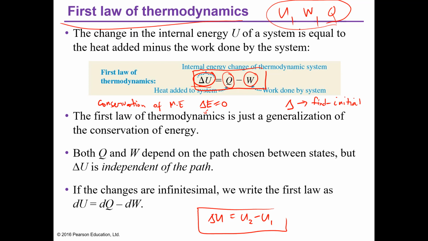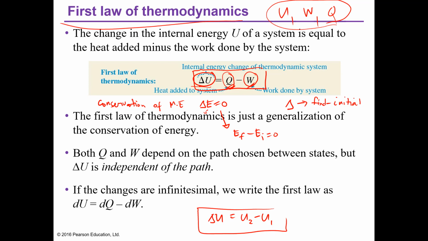The energy final minus energy initial must be equal to 0: kinetic energy final, kinetic energy initial, potential energy final, potential energy initial. So the first law of thermodynamics adds to the conservation of energy the heat Q and the work W.